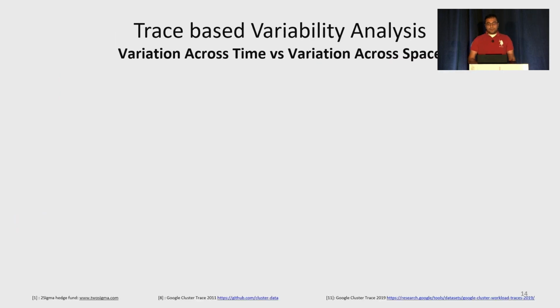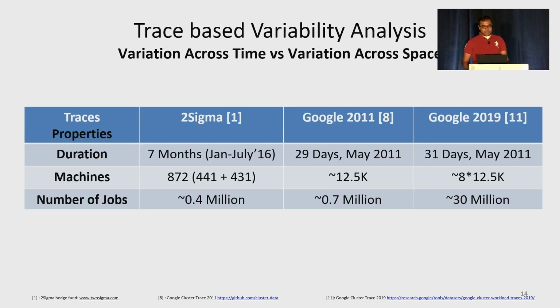To compare the 2 approaches for prediction accuracy, we performed trace-based variability analysis. We used 3 large-scale industrial cluster traces and compared the variation for each job across tasks, or space, against the variation across history, or time. And one of the traces is from 2 Sigma and the other 2 are from Google.